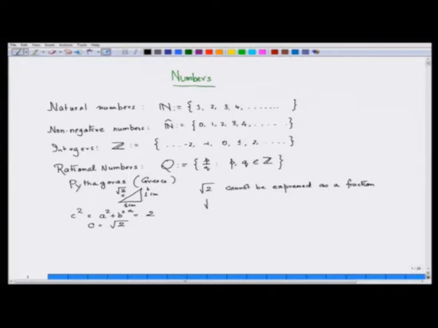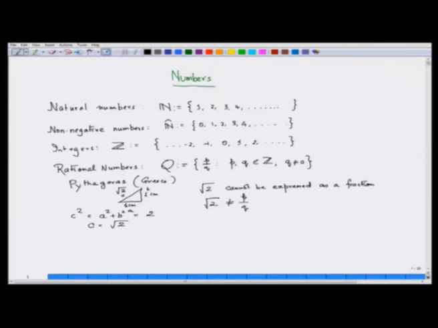So root over 2, you cannot write it in the form P by Q. Of course, there are many other numbers which are not of the form P by Q, where P and Q are integers and Q is not equal to 0. Of course, you can ask me what would happen if Q is equal to 0. Such a thing is not defined, so we can just improve our writing a bit here.